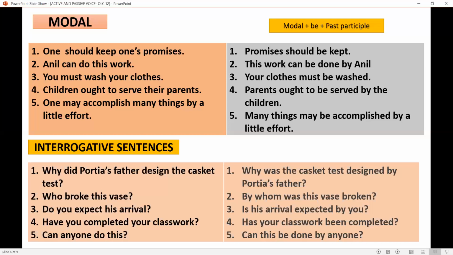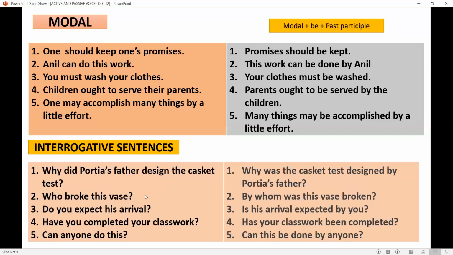Now, how to change interrogative sentences, questions into passive form? Let's see. Why did Portia's father design the casket test? How to change this into passive form? Why was the casket test designed by Portia's father? Here, did design becomes was designed. Okay. Portia's father is the subject here and casket test is the object. But here, the casket test becomes the subject and Portia's father becomes the object.